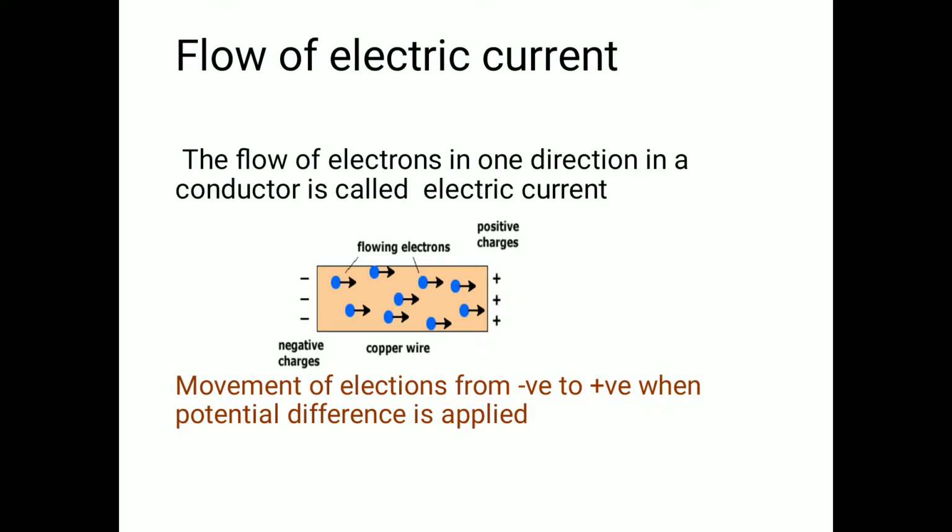Flow of electric current. The flow of electrons in one direction in a conductor is called electric current. Movement of electrons from positive to negative when potential difference is applied.